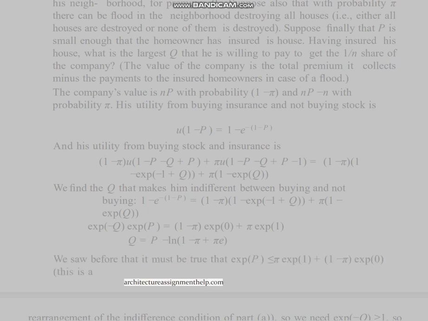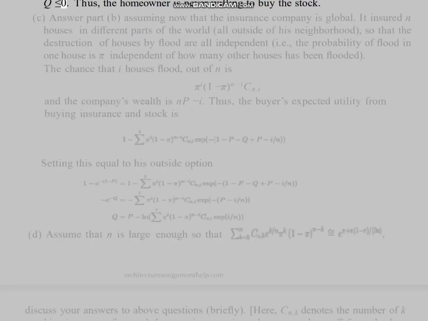This is a rearrangement of the indifference condition of part A. So we need exp(minus Q) greater than or equal to 1, so Q is less than or equal to 0. Thus, the homeowner is never willing to buy the stock.